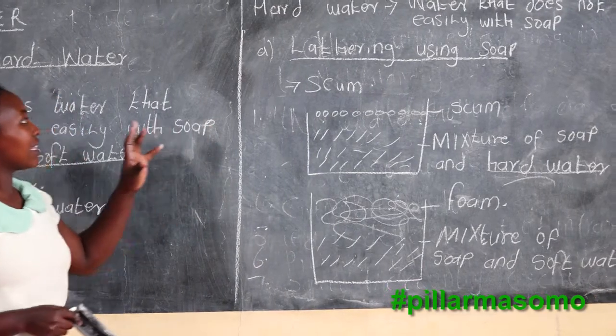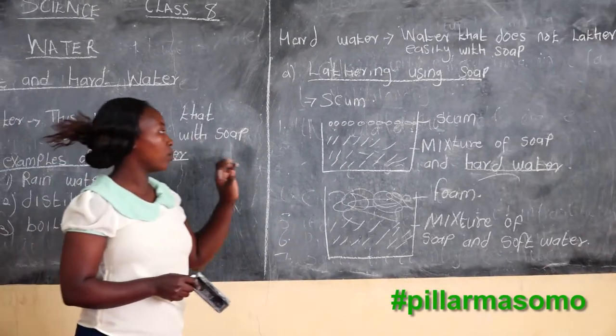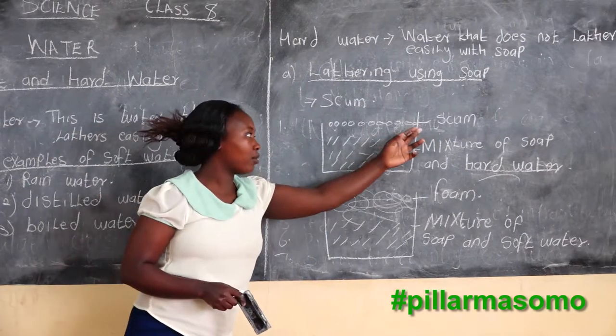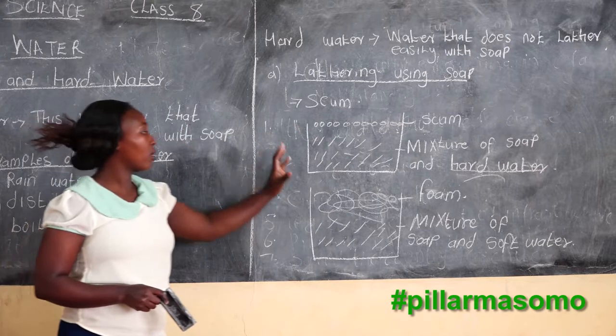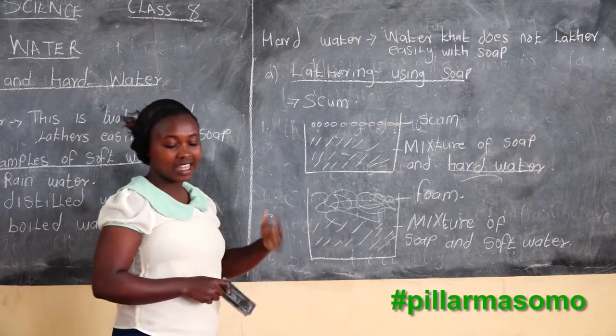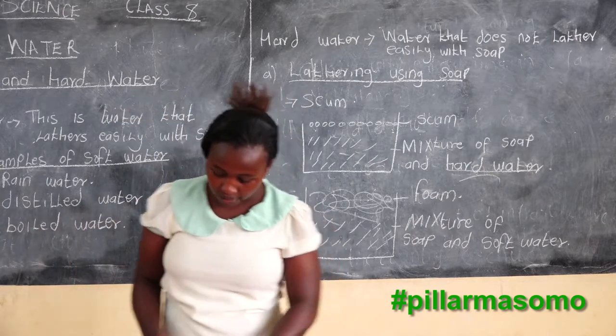Performing the task of lathering soap, with hard water you will observe there will be scum on top of your basin, or on top of the water. When using the soft water, it will lather easily, therefore forming foam.